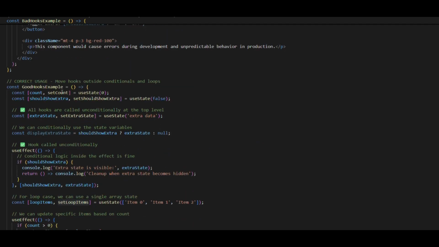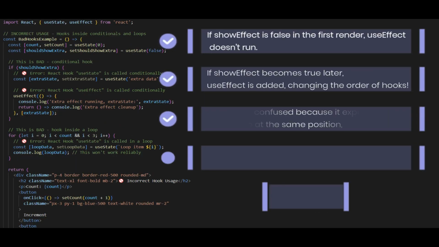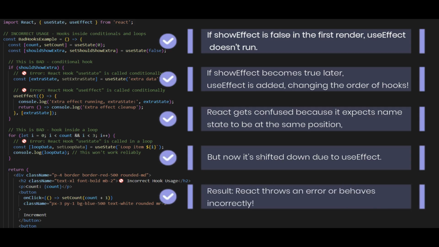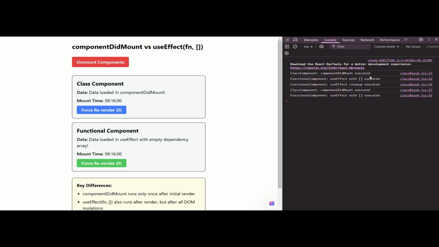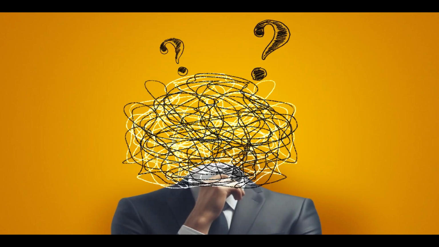When you break this rule, several bad things happen. React relies on hooks being called in the exact same order every render. The first hook value might end up in the second hook variable. Cleanup functions might never execute. These issues are extremely difficult to track down.